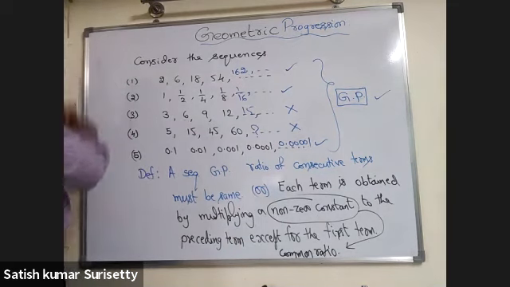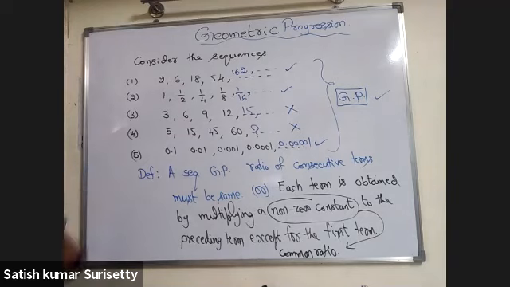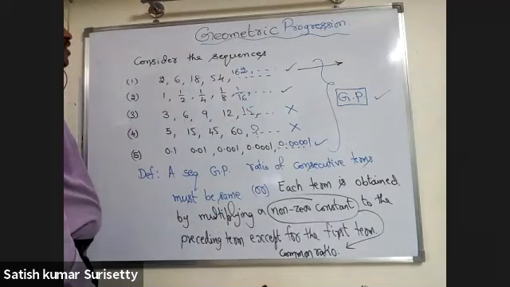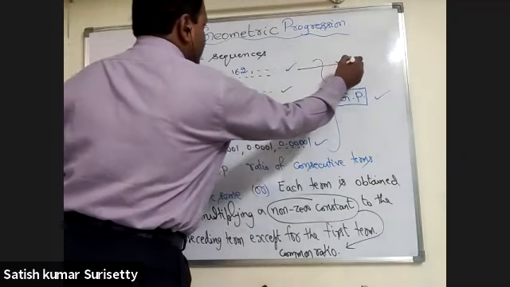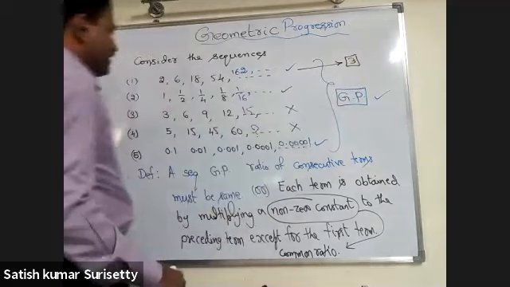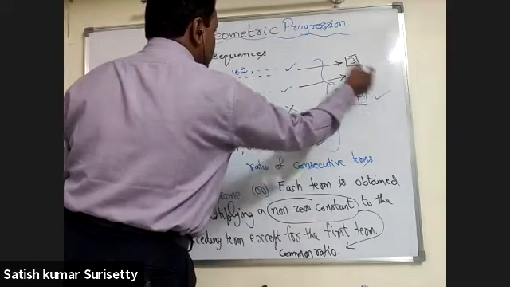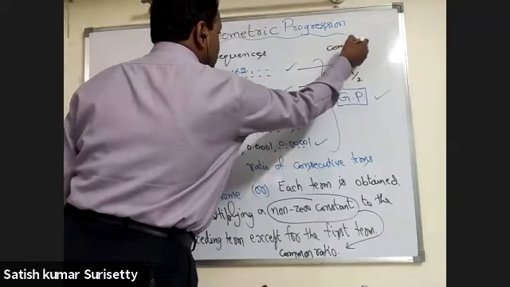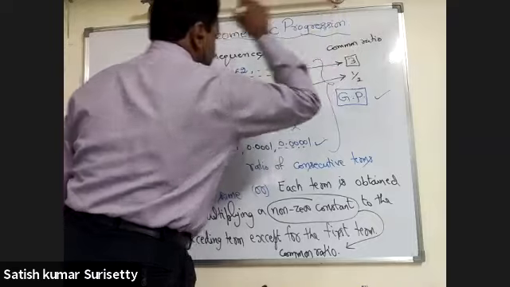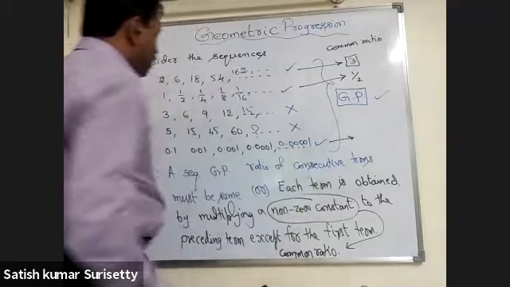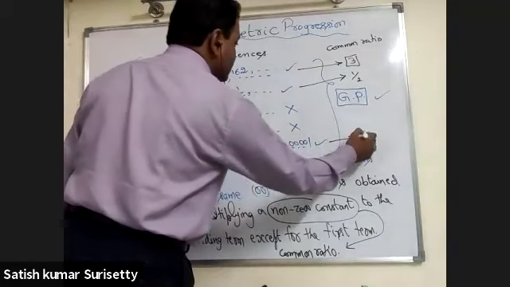In the first example, the common ratio is how much? 3. In the second example, the common ratio is 1/2. Next, in example 5, the common ratio is 1 by 10.